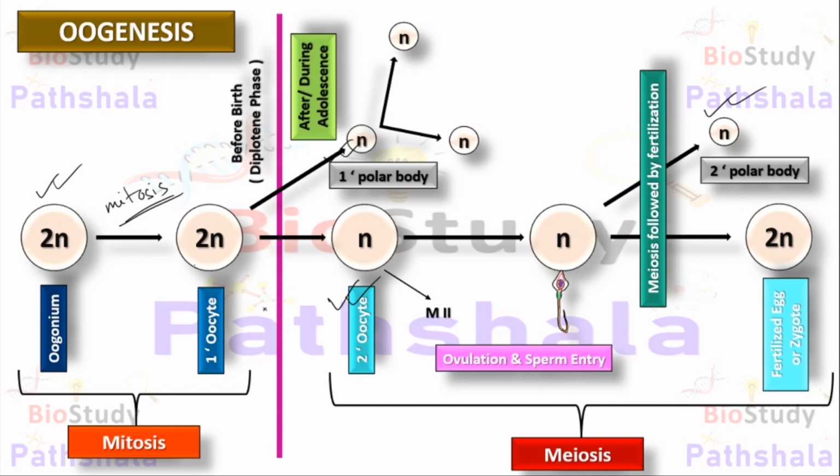So before this line, the cell cycle is of mitosis, and after this line, the cell division is of meiosis. So I hope this diagram is helpful for you to understand the oogenesis procedure. Next is